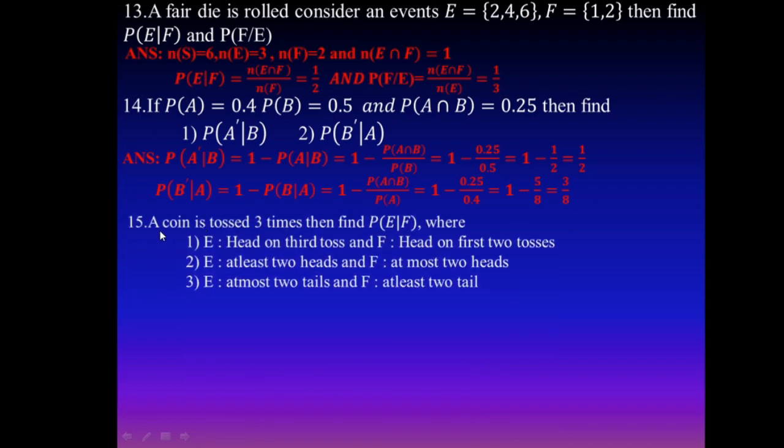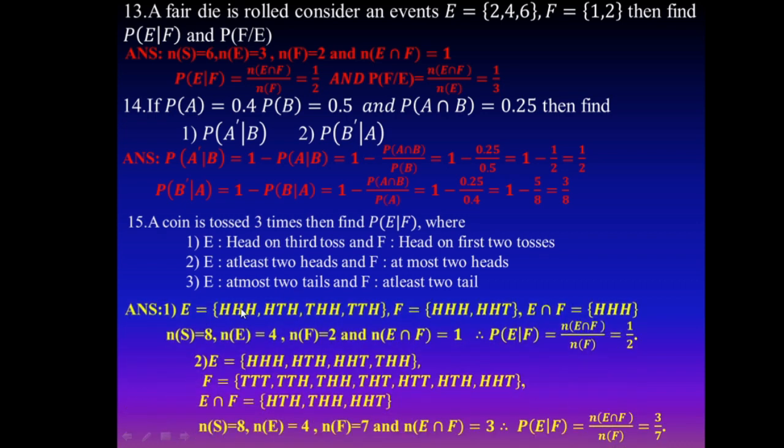Next, 3-mark questions. A coin is tossed 3 times. Find the conditional probability of E given F, where in the first case E is defined as head on the third toss and F as head on the first 2 tosses. In the second case, E is defined as at least 2 heads and F as at most 2 heads. In the third case, event E is defined as at most 2 tails and event F as at least 2 tails. Here, first write the sample space.